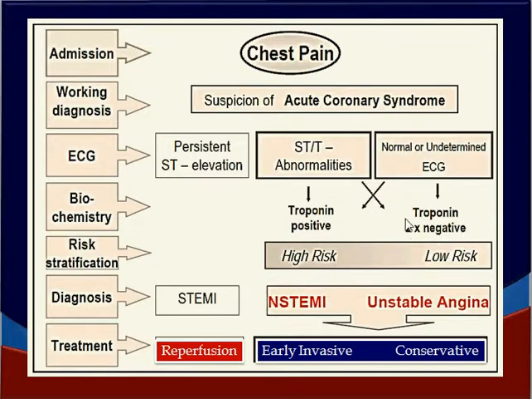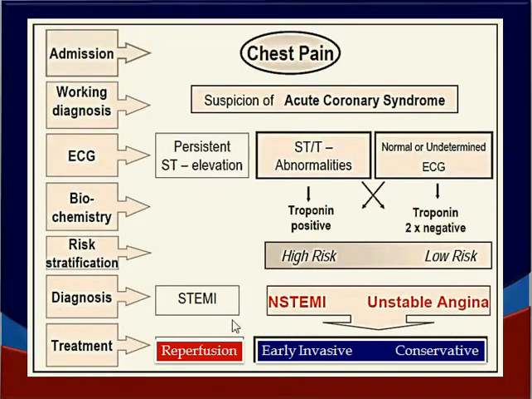If the troponin is negative the first time, repeat it after 6 to 8 hours. If the troponin is still negative and the ECG is normal or undetermined, then it is a low risk patient, he will have unstable angina. So here the ECG diagnosis, then the biochemical workup, then the risk stratification into high or low risk in case of this NSTEMI unstable angina group, then the diagnosis of STEMI, NSTEMI or unstable angina is made.